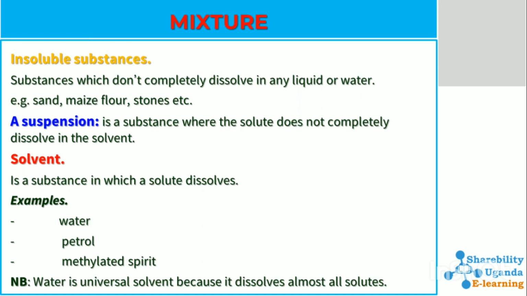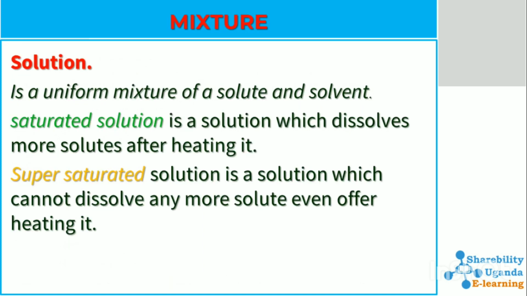Examples of solvents include water, petrol, methylated spirit, and other forms of liquid. Water is a universal solvent because it almost dissolves all solutes. Water almost dissolves everything, so that is the reason it is called a universal solvent.